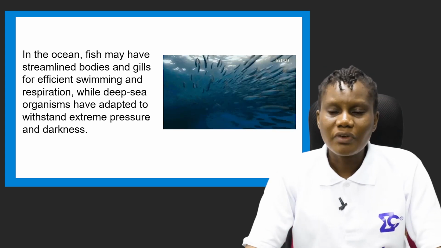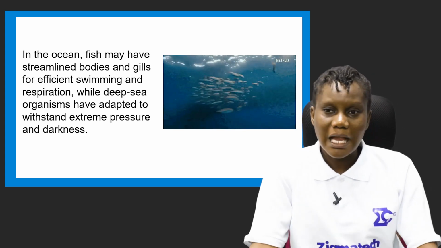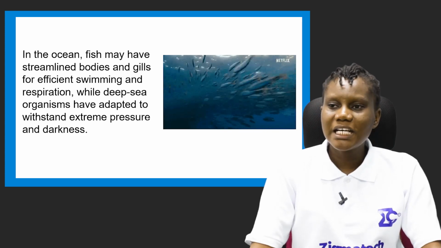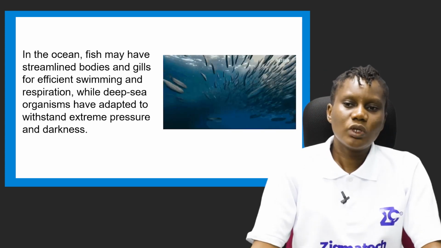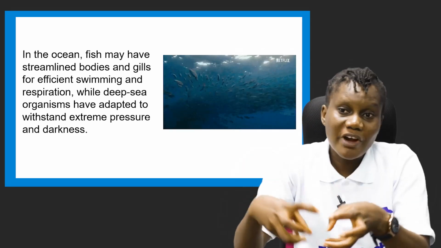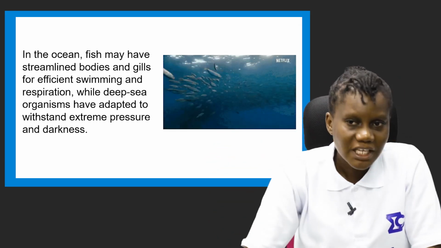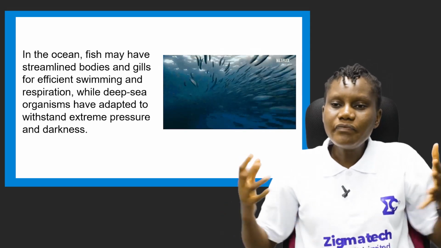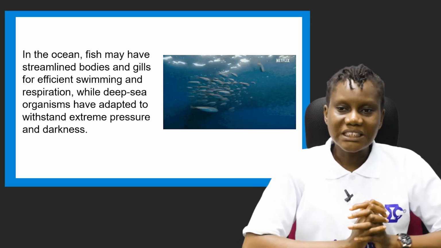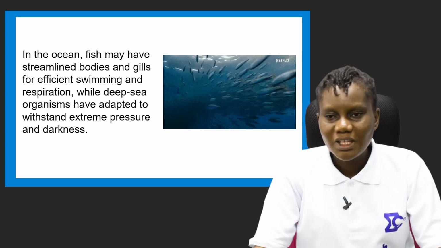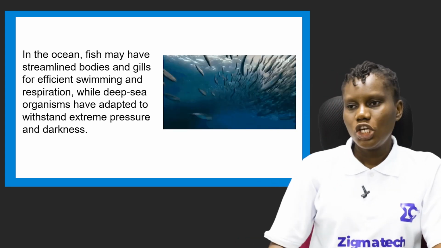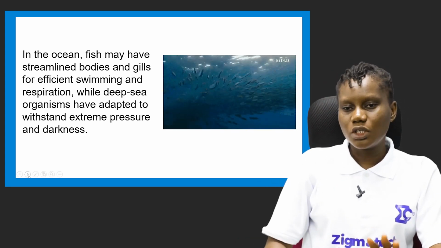Recently, you might have heard of the OceanGate saga and how their ship imploded in the water. It was because of the extreme pressure there. But there are organisms that stay in that place and they survive. They have some features that have helped them to withstand extreme pressure and also the darkness in those deep waters.